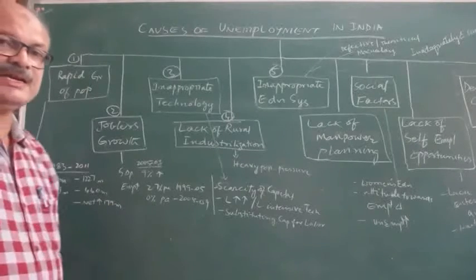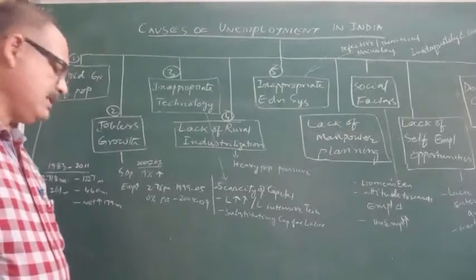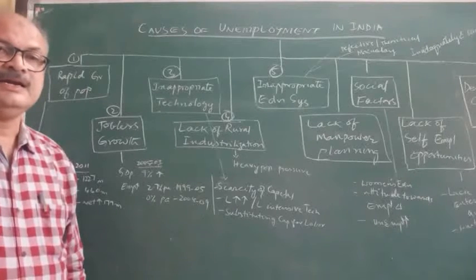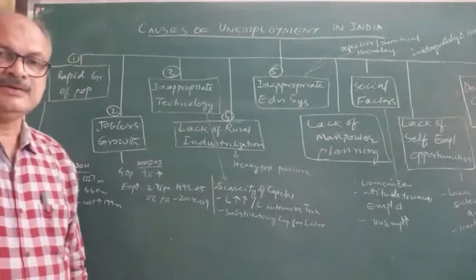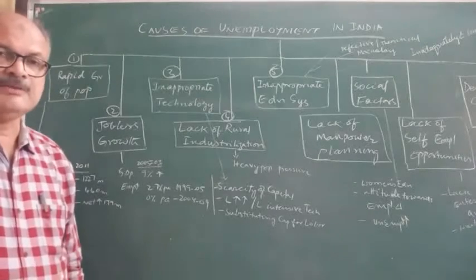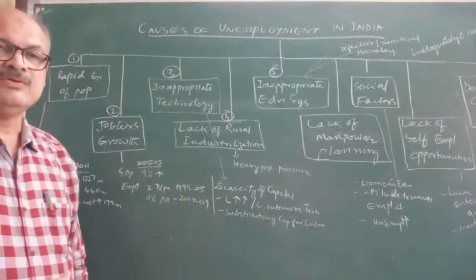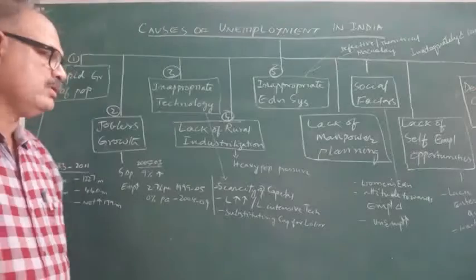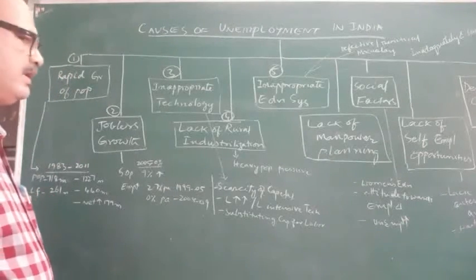So jobs must be created for 179 millions of people in the labor force, and it was a high number. Job creation was not possible with that speed of economic development. So the unemployment problem became severe.